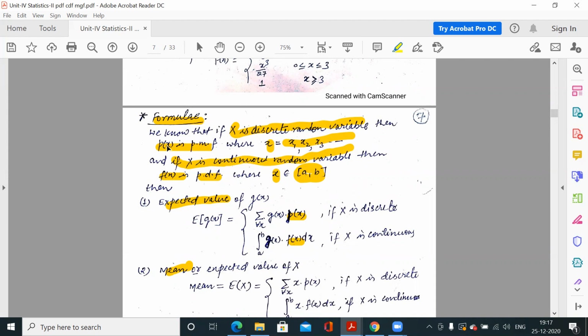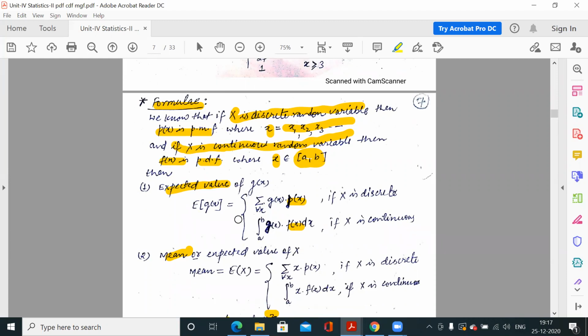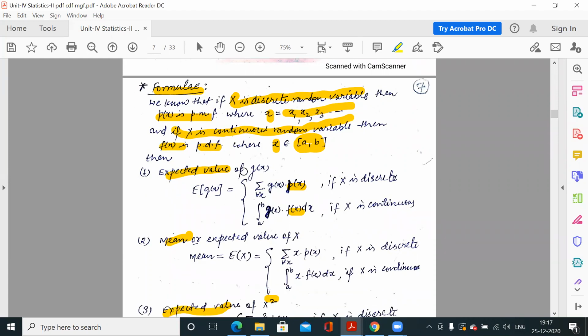Here we have discrete values of x. So either p(x) or f(x) is known to you, meaning in a particular question either p(x) would be given to you or f(x) would be given to you. So assuming that you know the PMF and PDF very well, the very first formula is the expected value of any function for these probability distribution functions. Clear? Expected value means one question would be like this: what is the expected value of x square, suppose?